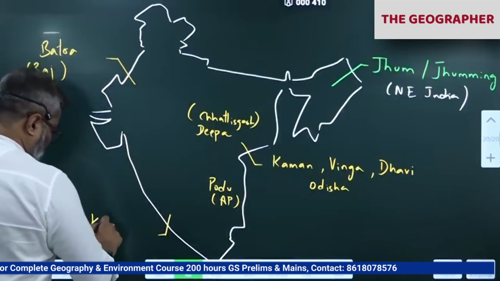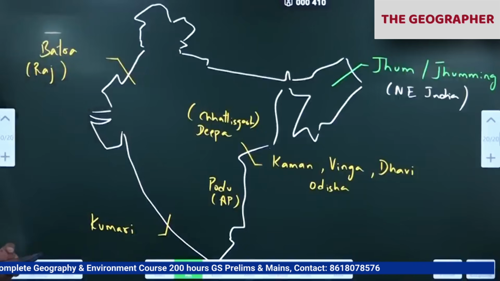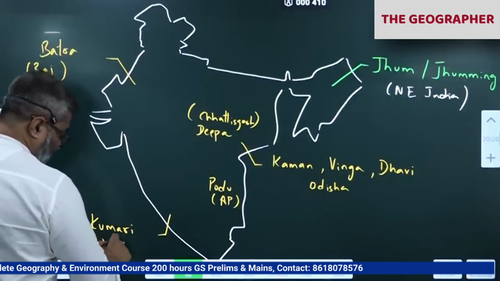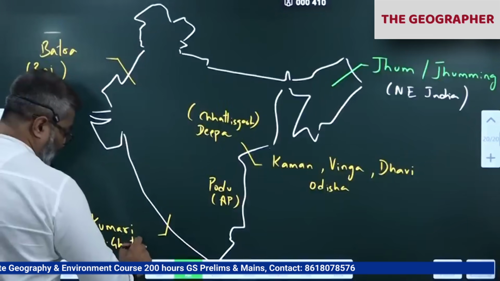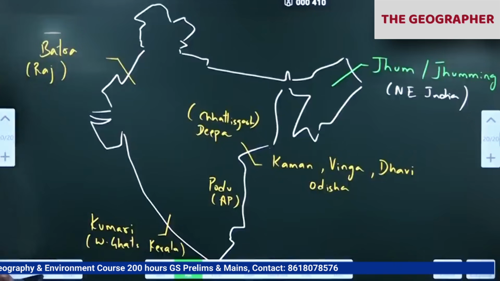Kumari. Pronounced as Kumari, not Kumari. Okay, Kumari. In the Western Ghats belt. Western Ghats of Kerala mainly. Remember I told you, all this shifting cultivation is practiced by the forest dwellers. All of you understand the word forest dwellers, Vanvasi, tribes who live in the forest.